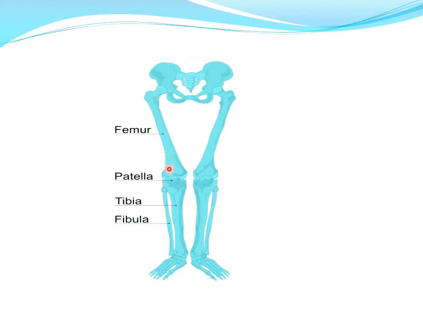This, from hip joint to our knee, this bone is known as femur, and this lower leg has two bones known as tibia and fibula.